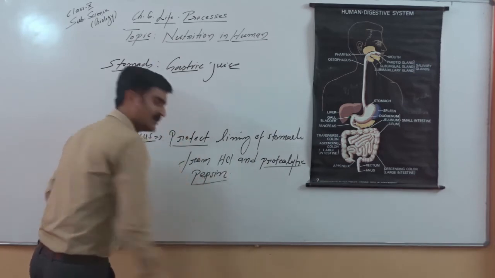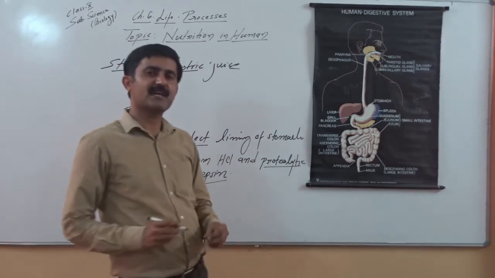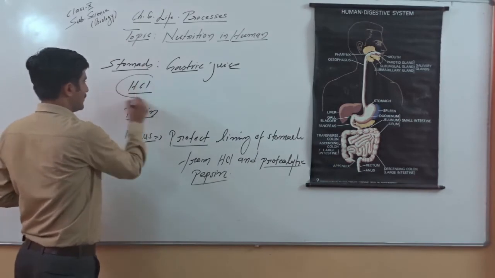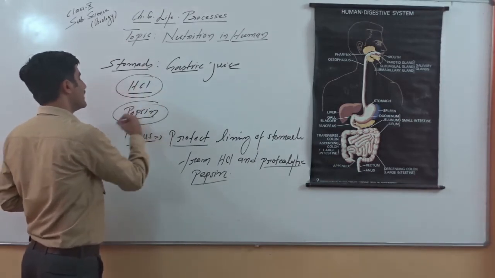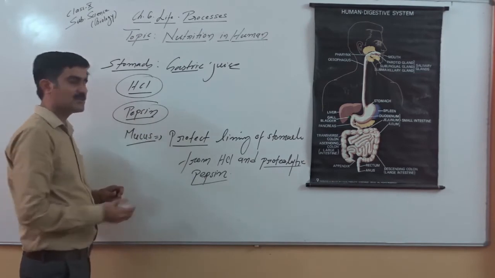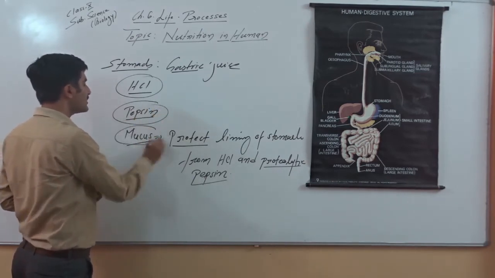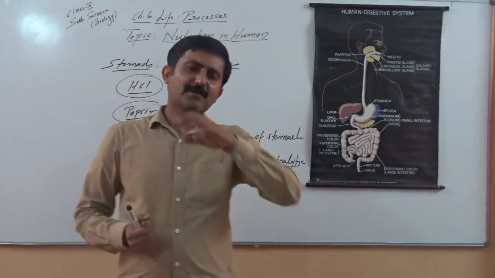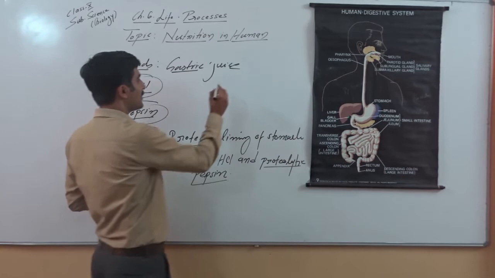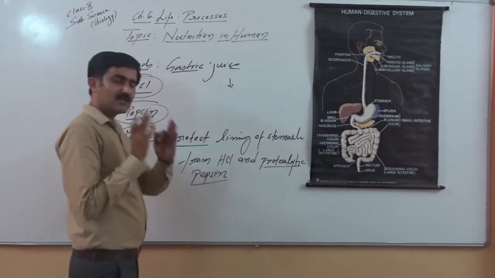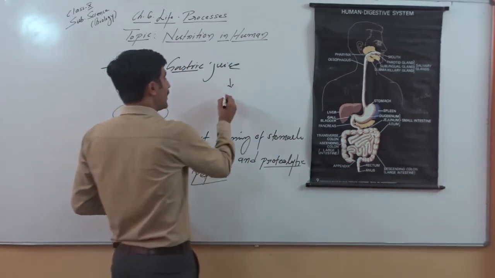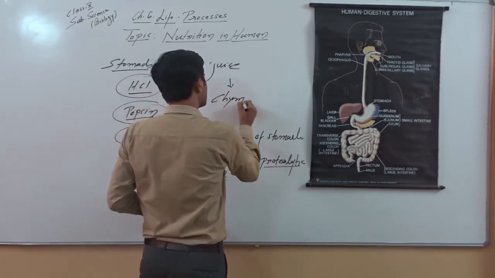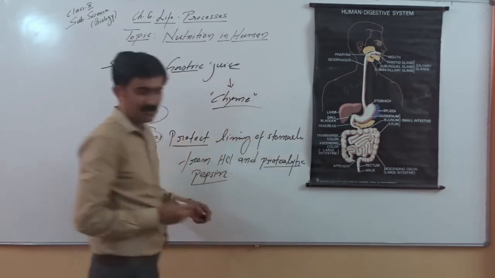Besides pepsin, other enzymes are also found, like renin, which helps in digestion of milk. So remember, gastric juice contains hydrochloric acid. The enzyme is released in the form of pepsinogen, an inactive enzyme, and there is also the presence of mucus. After partial digestion, after the action of gastric juice and churning of food, the pulpy food which passes to the small intestine is known as chyme. This word you can also keep in mind: chyme.